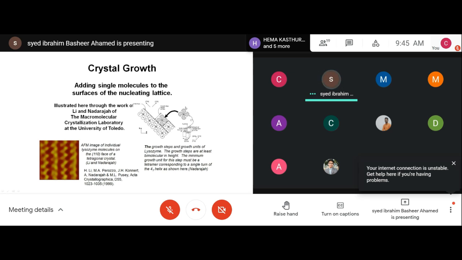Remember, during this nucleating period, the molecules will try to form a uniform layer. In this condition, you should not disturb the crystallization plate.